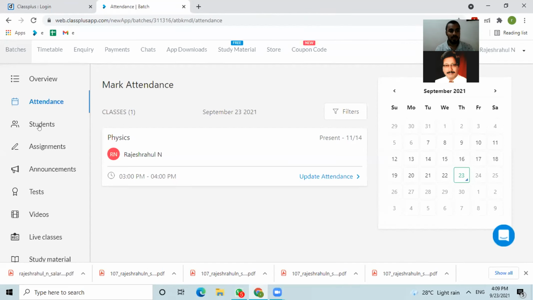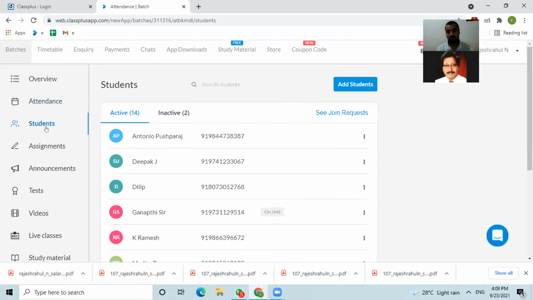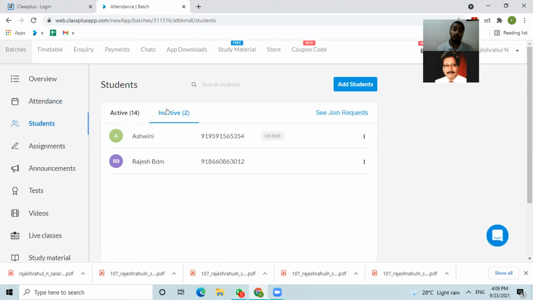Then we have a student list. Those students who have been added into my batch, we can see them here. The inactive ones are those who haven't paid. They will be there in the batch, but they cannot access your contents like video classes or live classes. They can't access your recorded videos and study materials. So they will be there in the batch.